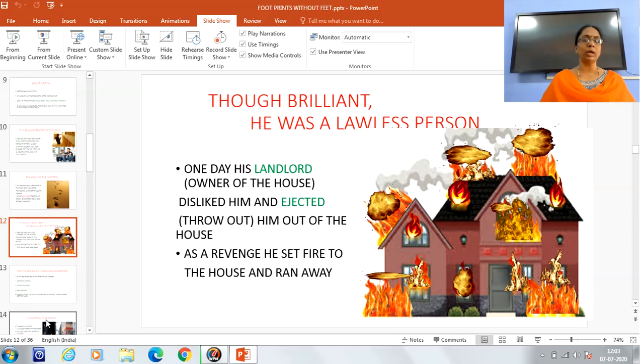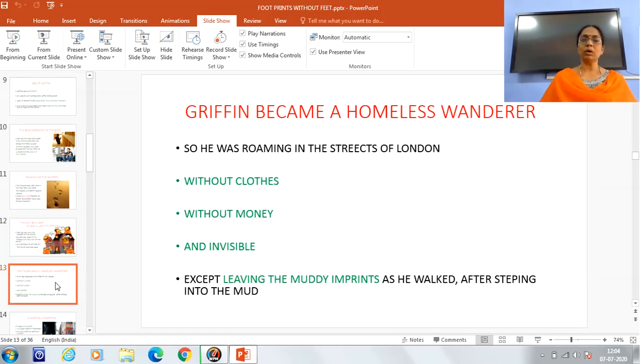He wanted to take revenge against this landlord. So what did he do? He set fire to the house. In the picture you can see he set fire to the house and again he ran away from that place. Now Griffin became a homeless wanderer.